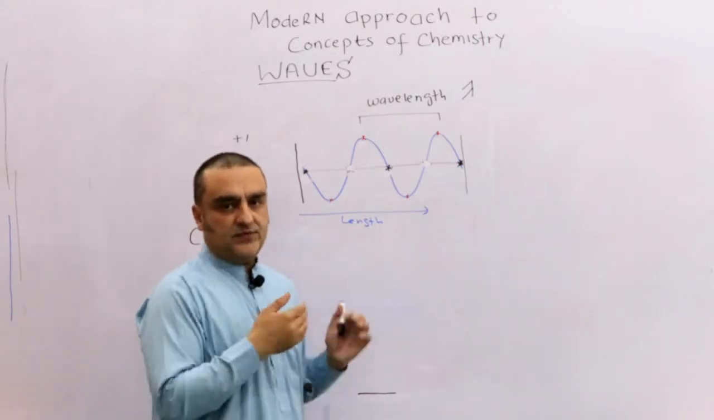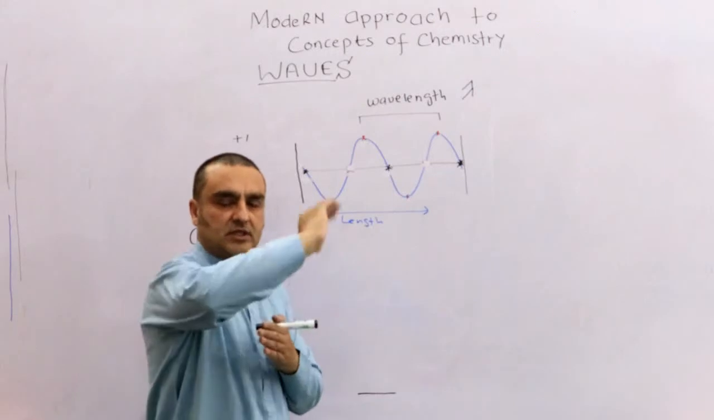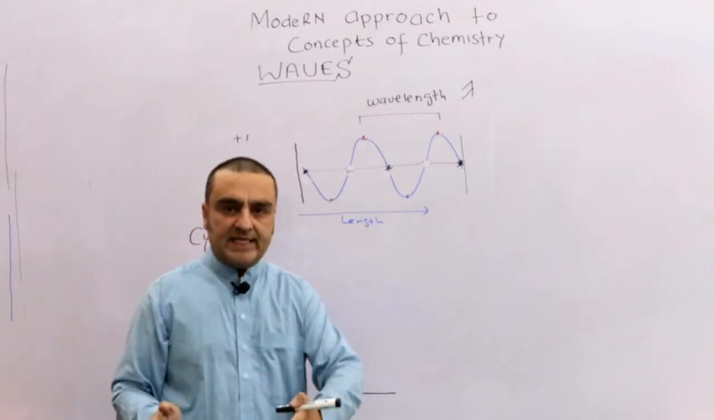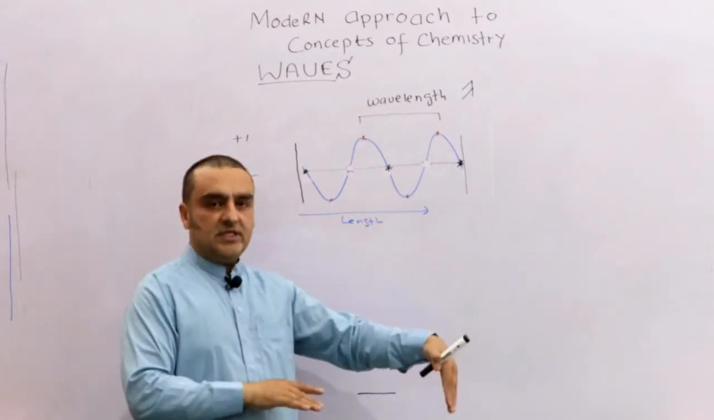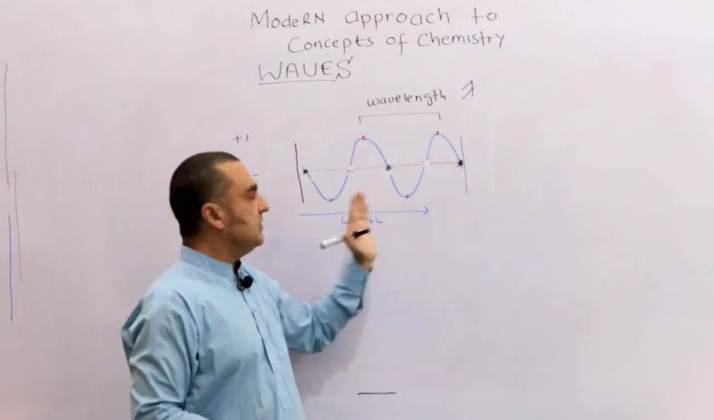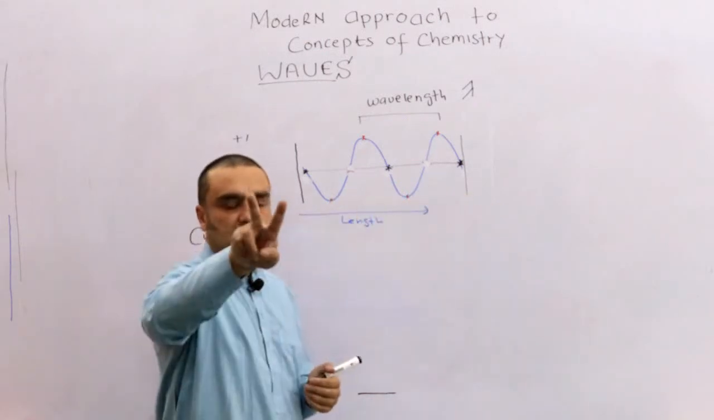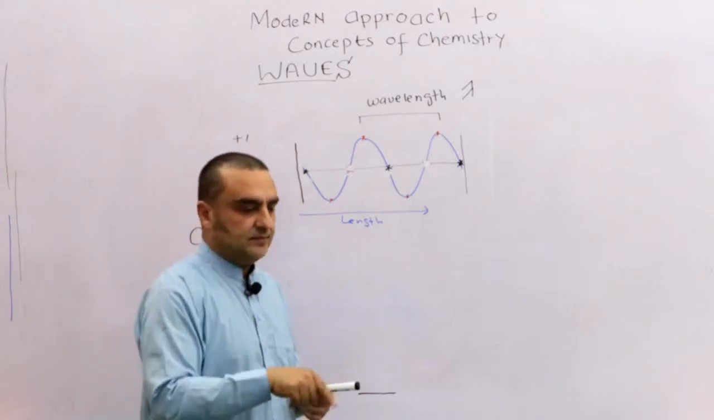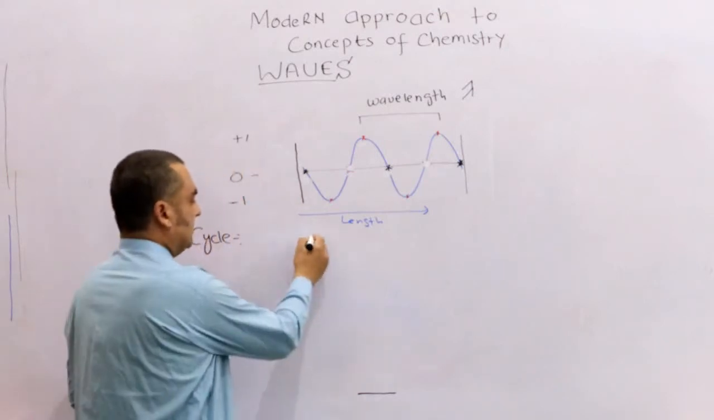Okay, this wave has 2 cycles in it, or there are 2 waves, 2 cycles or 2 waves in this whole wave. This, from here to here, is composed of 2 cycles or 2 waves, or you can say 2 lambda. Okay, wavelength.